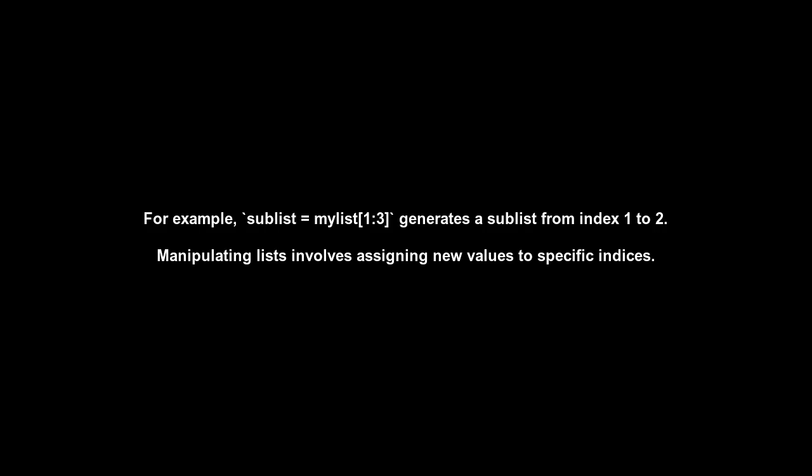Manipulating lists involves assigning new values to specific indices. For instance, mylist[2] = 10 alters the third element in the list. Addition and removal of elements from a list are straightforward operations that facilitate content manipulation. Lists stand as foundational data structures in Python, offering versatility and efficiency in managing collections of items.